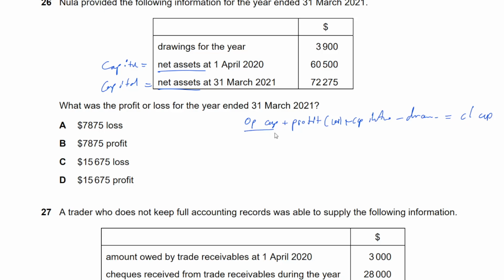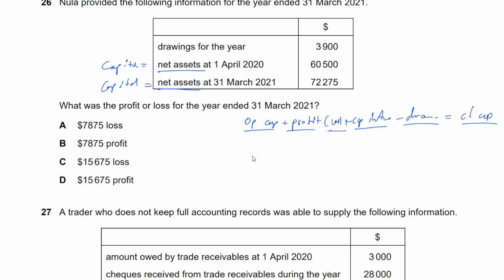So we have some capital in the beginning. We add the profit to it during the year, or subtract the loss. We add any capital introduced and we subtract drawings. Because there are things that increase the capital, profit and capital introduced, and there are things that reduce the capital, loss and drawings. And then we have the conclusion of closing capital.